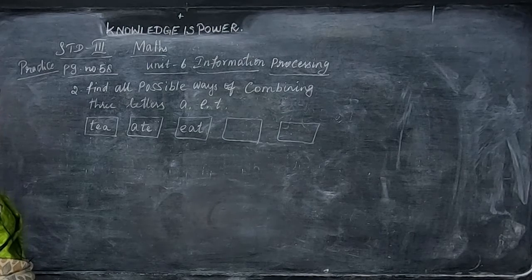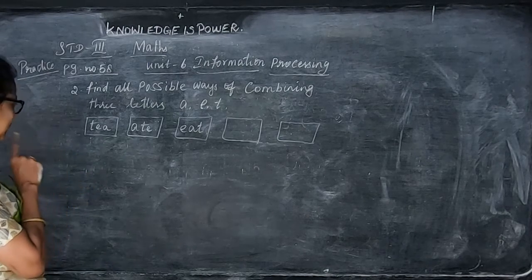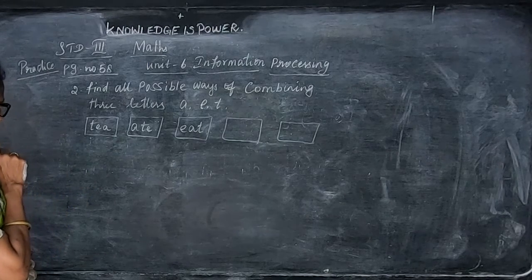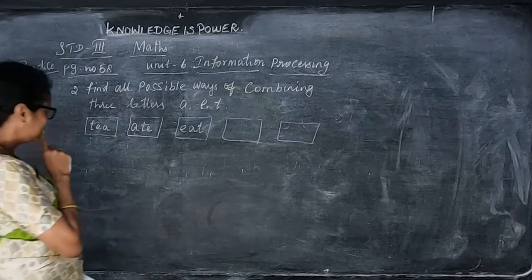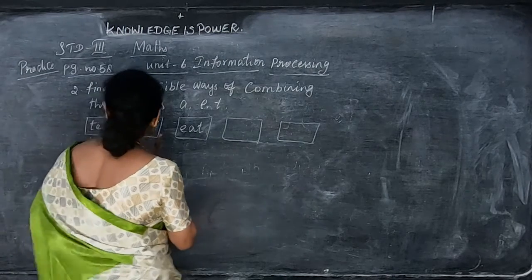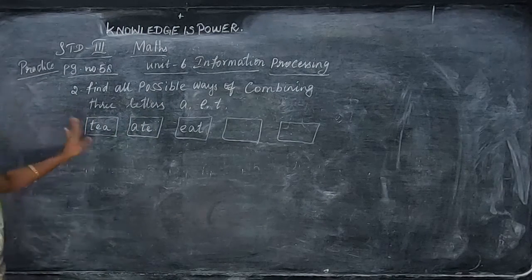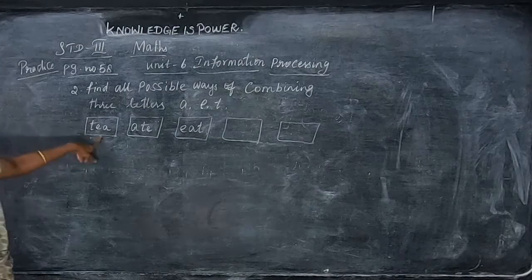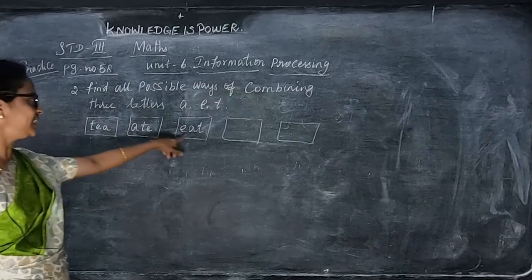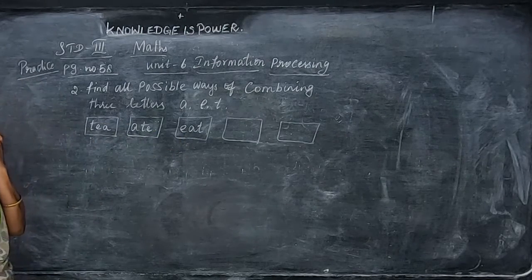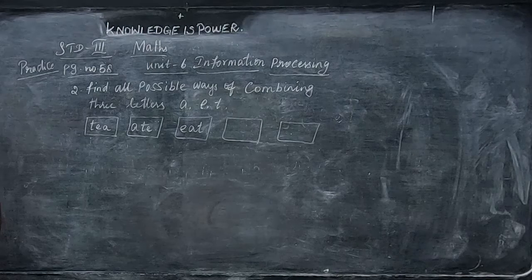We can't write a 5. A here written, E here written, T. 3 letters we have to use. Okay. So only 3. We can write TEA, ATE, EAT, and no other possible way of writing the words again.